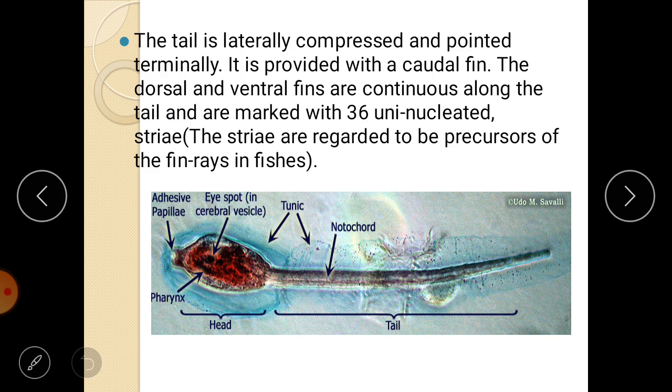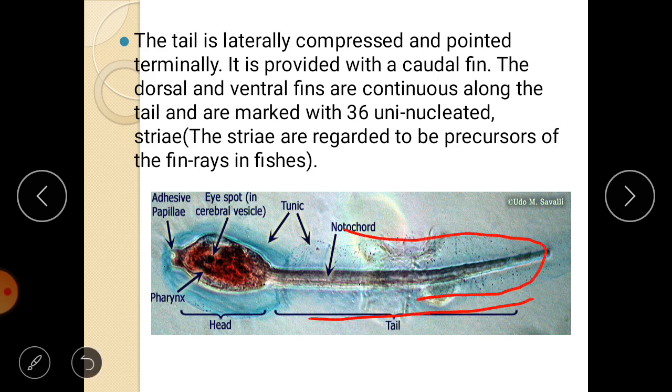Okay, the tail is laterally compressed and pointed terminally. It is provided with the caudal fin. The dorsal and ventral fins are continuous along the tail and are marked with 36 uninucleated striae. So as you can see, this is the original picture of an Ascidian tadpole, and here their tail is laterally compressed, isn't it? Laterally compressed means on either side they have a compressed tail, and they are provided with a caudal fin. Caudal fin is nothing but the fin which is present in the tail region. We say it as a caudal fin.